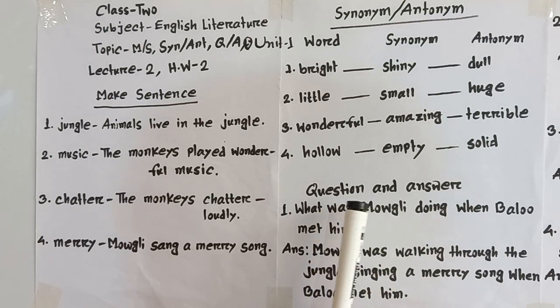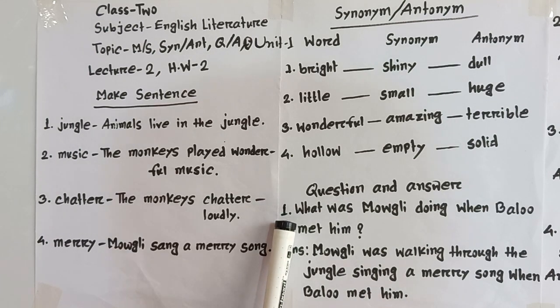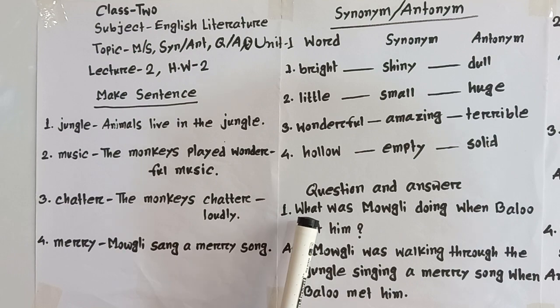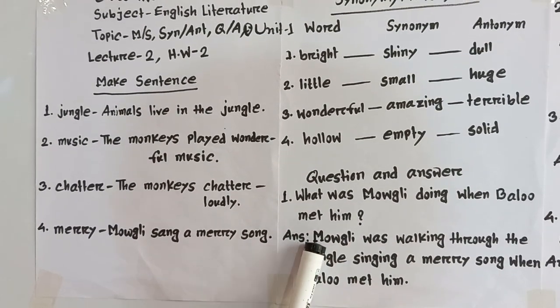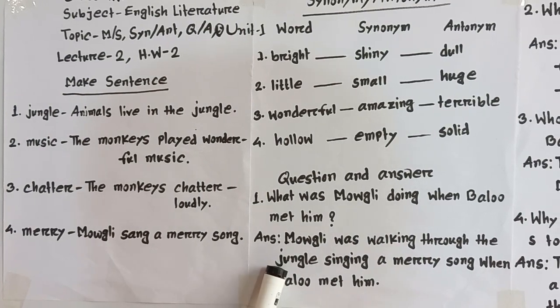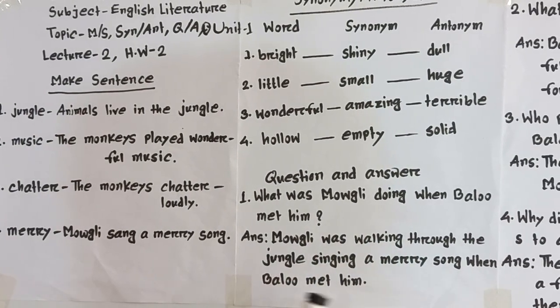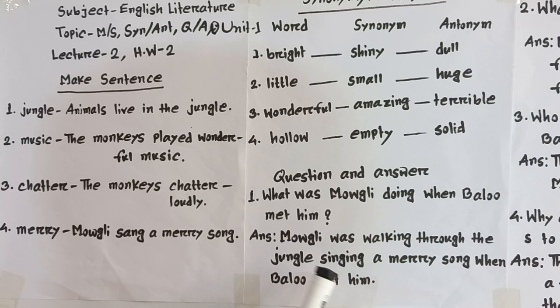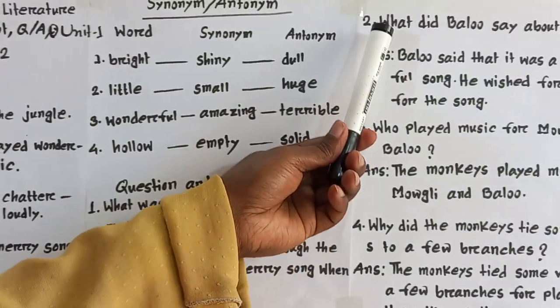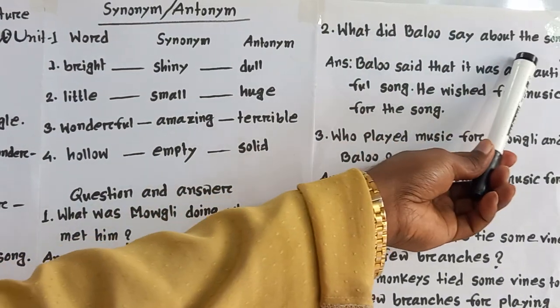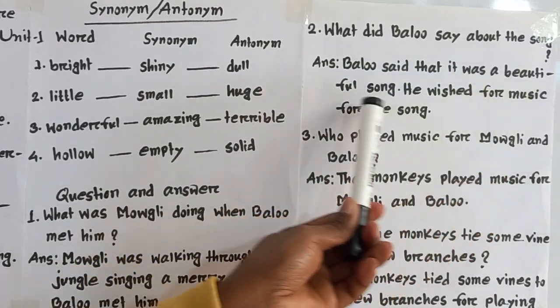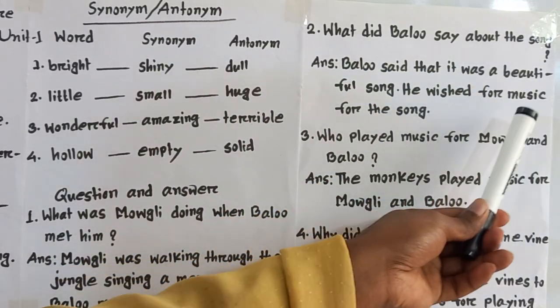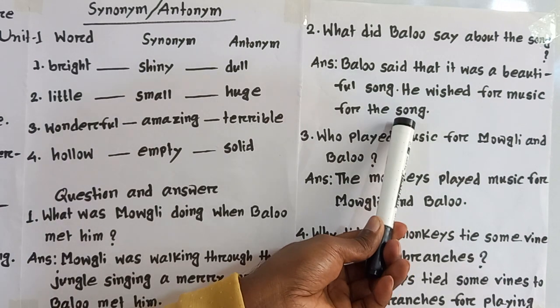Question and answer, look here. Number 1, first question is, what was Mowgli doing when Balu met him? Answer, Mowgli was walking through the jungle singing a merry song when Balu met him. Now we will go to question number 2. What did Balu say about the song? Answer, Balu said that it was a beautiful song. He wished for music for the song.